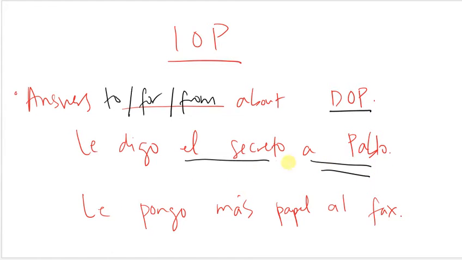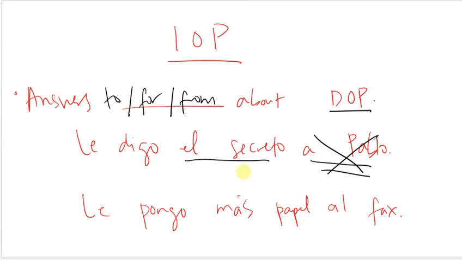Now, technically in Spanish, anytime you have a recipient, you have to include this indirect object pronoun. A lot of people don't do that, but technically you are supposed to. So this already has my indirect object pronoun in it, and it sounds really repetitive because technically this is saying to him, I tell the secret to Pablo. So it sounds really repetitive. It's just something that you have to do in Spanish. So since I already have my indirect object pronoun here, I actually can just take that out if I don't want to include it.